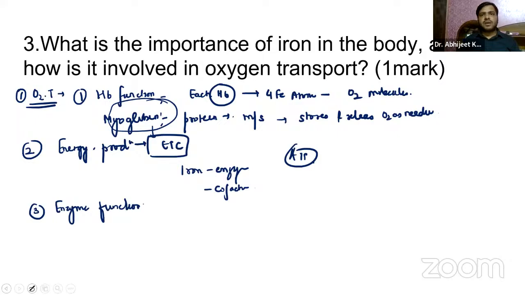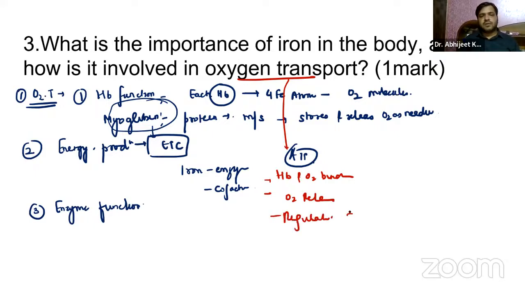Okay. Again, I have not discussed how it is involved in oxygen transport. So, guys, there are various reactions. You should know it is hemoglobin and oxygen binding, right? Then you already know we have oxygen release, regulation of oxygen affinity, and ultimately we have myoglobin and oxygen storage.